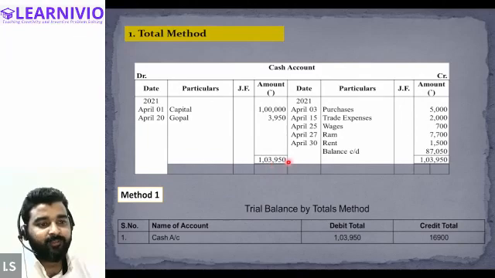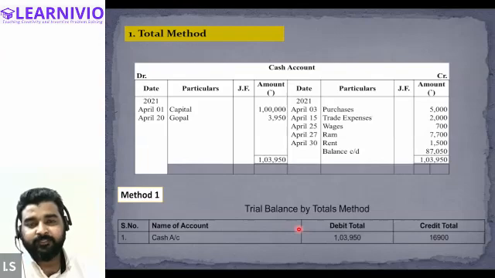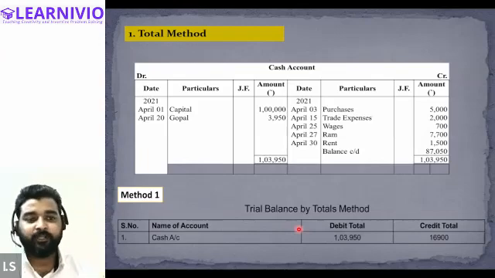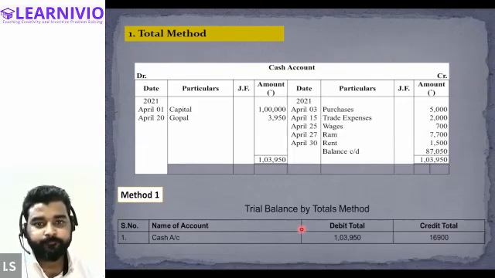Both the values, the total of the debit side and the total of the credit side, are taken into consideration while preparing the trial balance. If the totals of both these sides are taken into consideration, this means that we have followed the total method of trial balance.